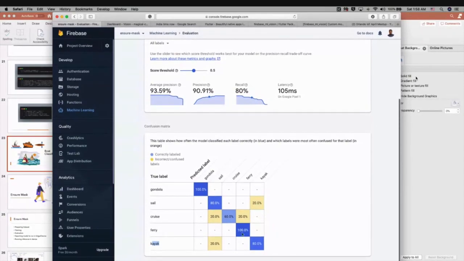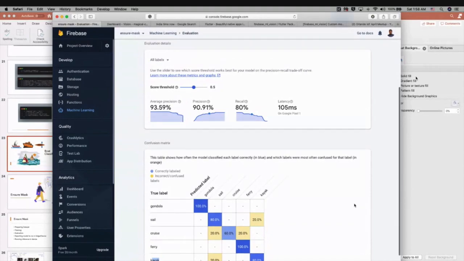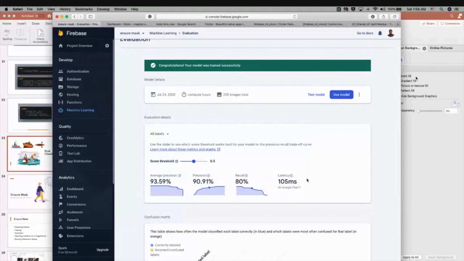So we have this model ready, right? Once a model is ready, how can we use it in the device? That's the next question. Usually, whenever we are trying to integrate machine learning in a Flutter application, we take the TensorFlow Lite model. It would be like 2 MB or 10 MB based on your data sets. So you take the model, add it in the assets folder, and deploy it along with your application. That's how we usually do on-device inference. Your model has to be in the device.